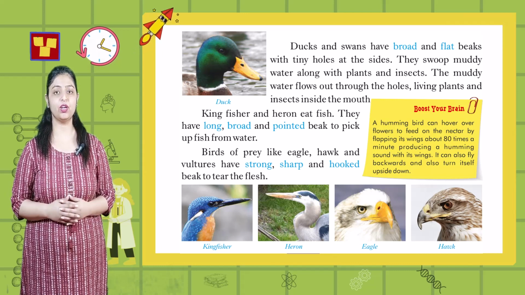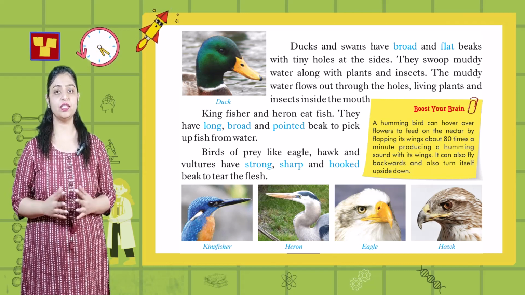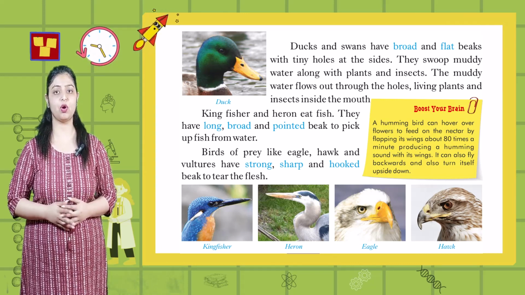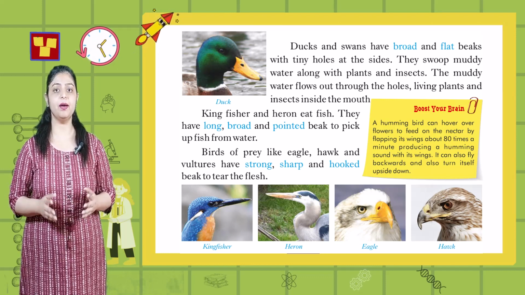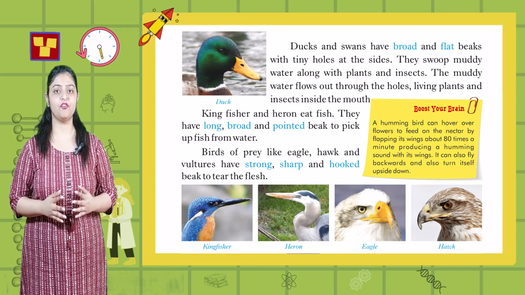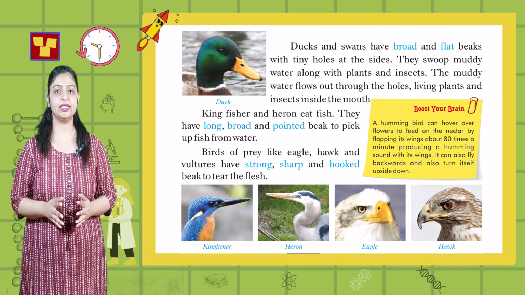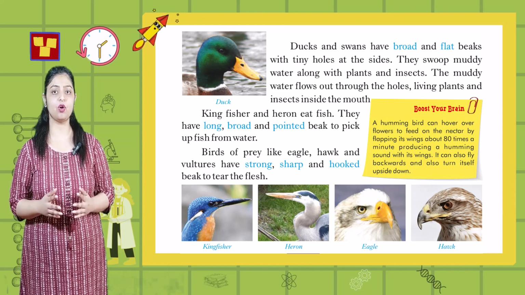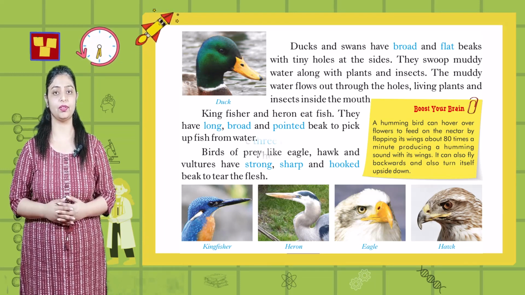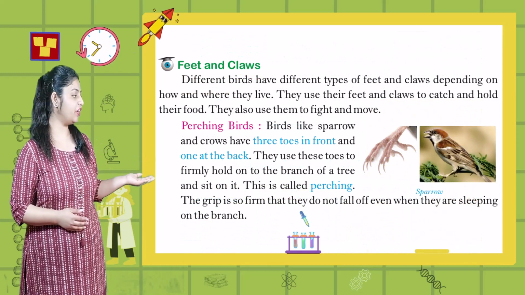A hummingbird can hover over flowers to feed on the nectar by flapping its wings about 80 times a minute, producing a humming sound with its wings. It can also fly backwards and also turn itself upside down. Next topic is feet and claws.